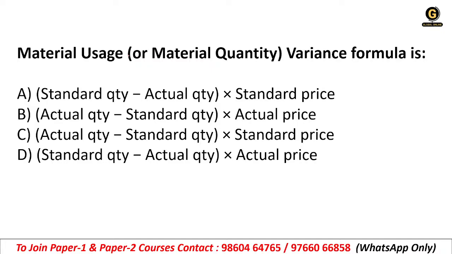The material usage variance formula, which we call MUV. Option A: standard quantity minus actual quantity into standard price. B: actual quantity minus standard quantity into actual price. C: actual quantity minus standard quantity into standard price. D: standard quantity minus actual quantity into actual price. Okay, give your answer.